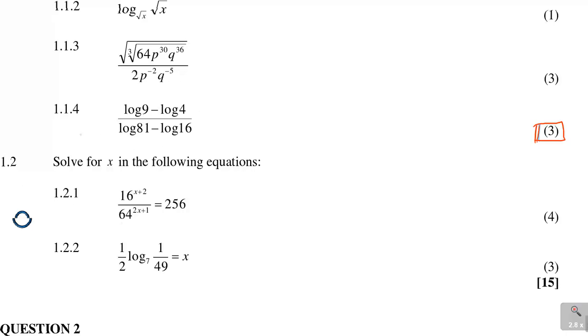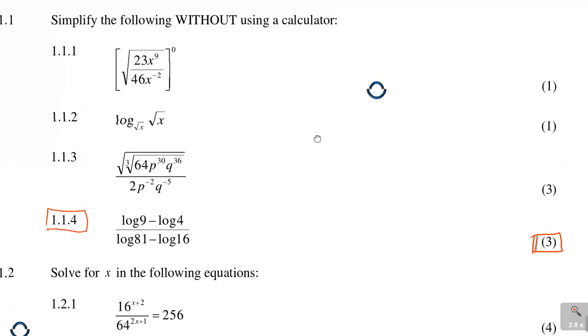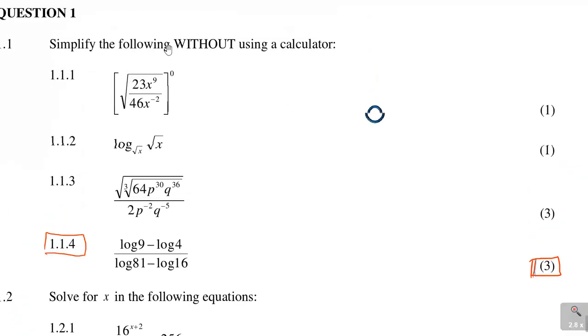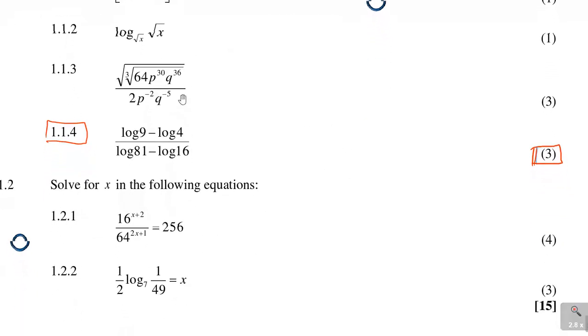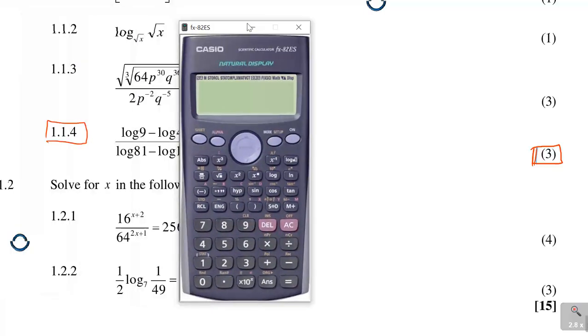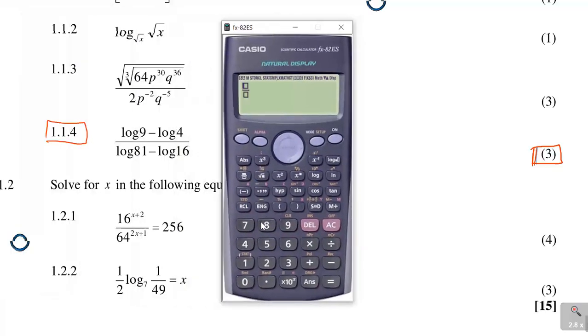Alright, now 1.14, we're here now. Remember, 3 marks, what did they say? Simplify the following without a calculator. So this one is only numbers, which means I can use my calculator here. Even though they said I mustn't, I need to know what it will become when I use a calculator. So it's log 9.